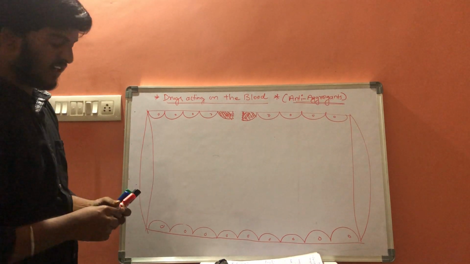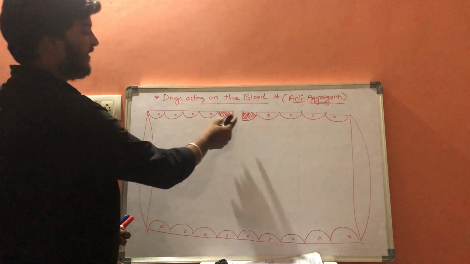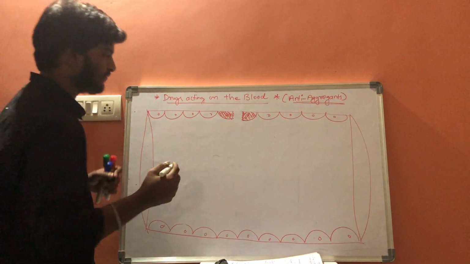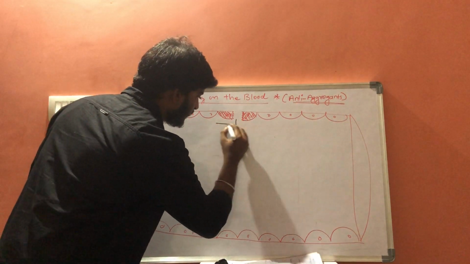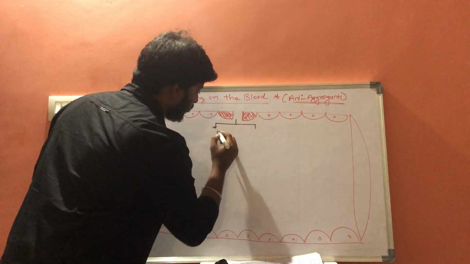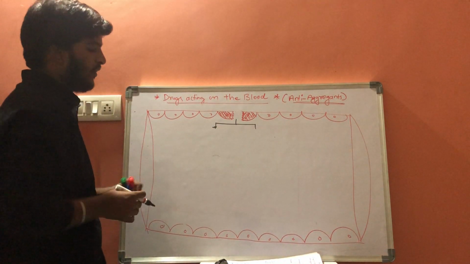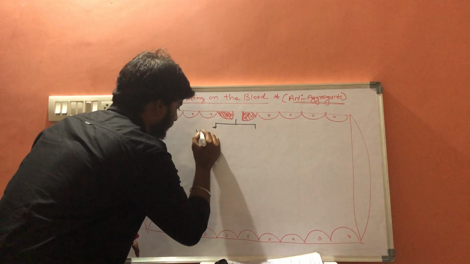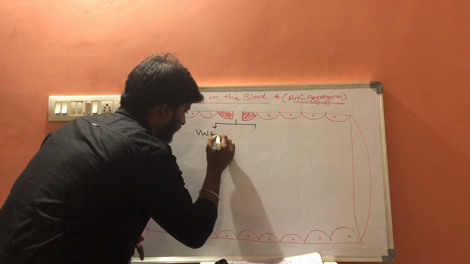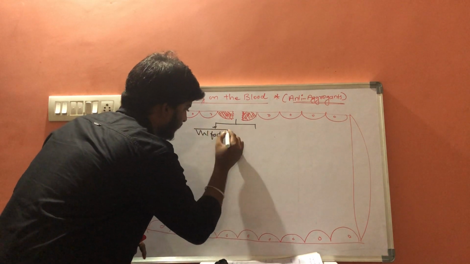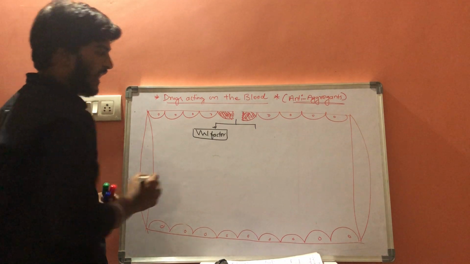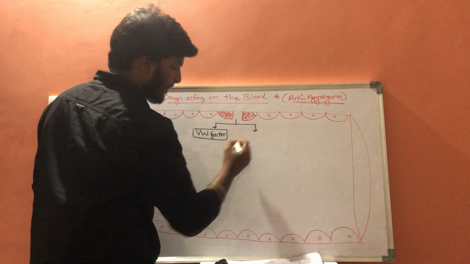What are the proteins released from the affected site of the blood vessel? They release two types of proteins. One is von Willebrand factor, and they also release collagen.